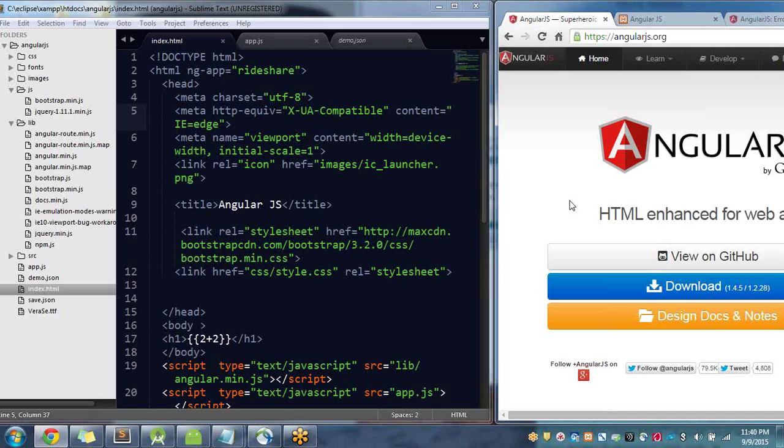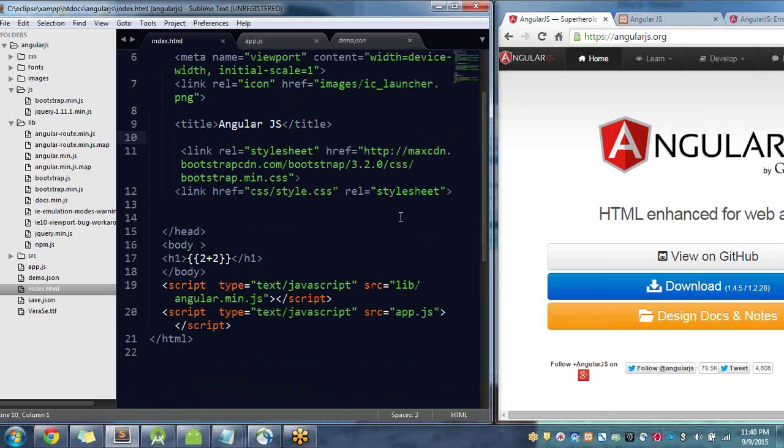The AngularJS market is spreading very much these days, and there are a lot of opportunities available with AngularJS. So quickly, with the introduction, we can start with AngularJS development. What is the importance of AngularJS in web development?